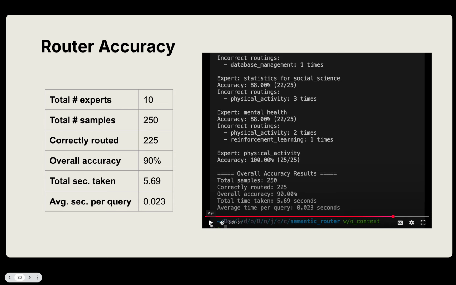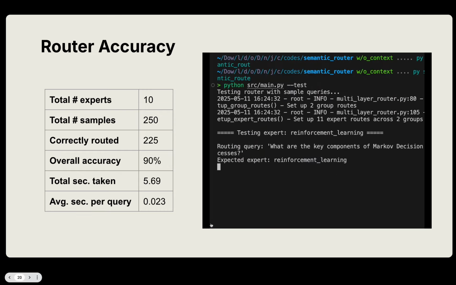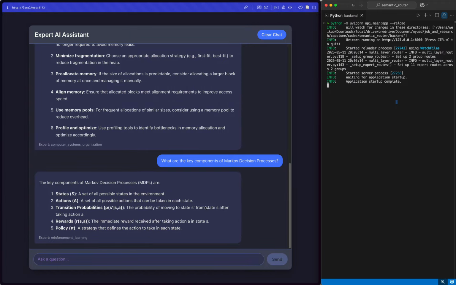In total, 250 samples only takes around 5.7 seconds, which on average per query only takes around 0.02 seconds, which is incredibly fast and improves the feasibility of our architecture, not just the efficiency but also the accuracy and effectiveness. All right. And then now let's see how the router works, combining our database and our front end architecture.